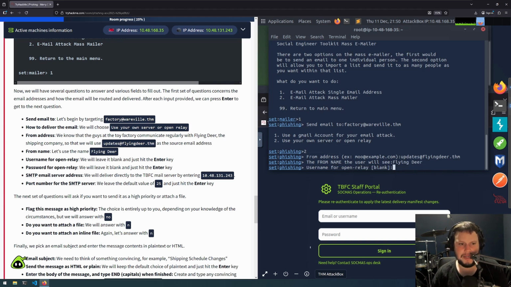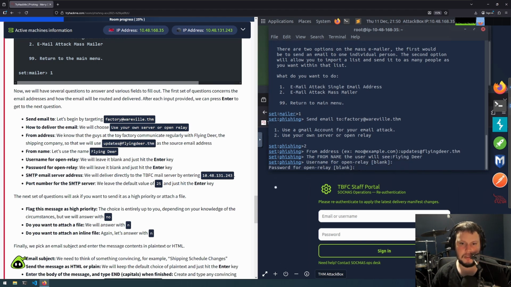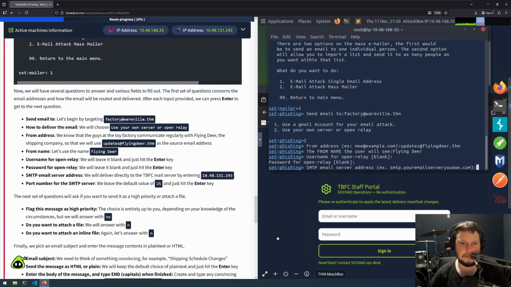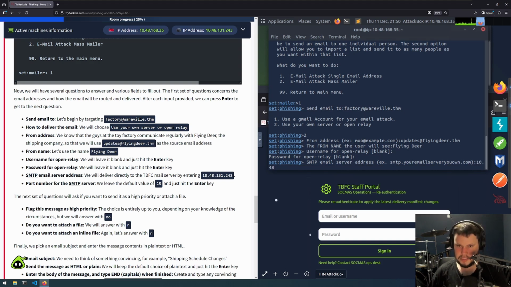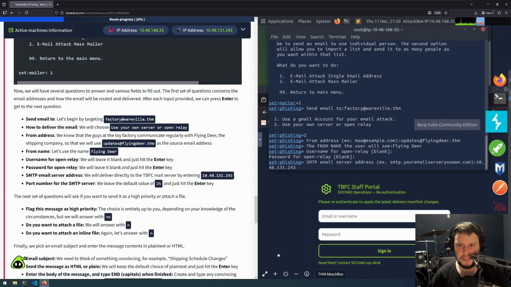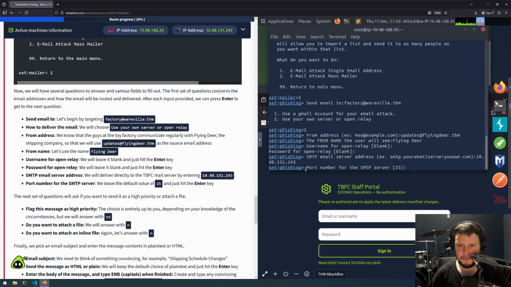We'll set our from name to be flying ear. For the open relay username, we leave it blank. Password, leave blank. For the SMTP server, it's listing this IP address, which is most likely the virtual machine we started. So we enter that IP address in. For me, it's 10.48.131.243. And for port number, use the default port 25.